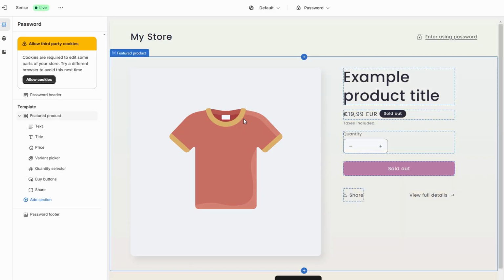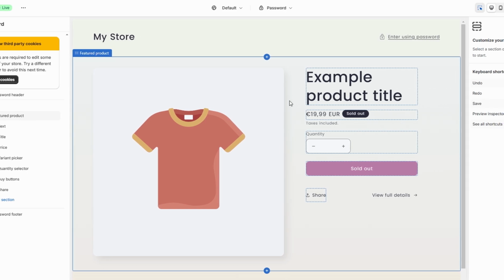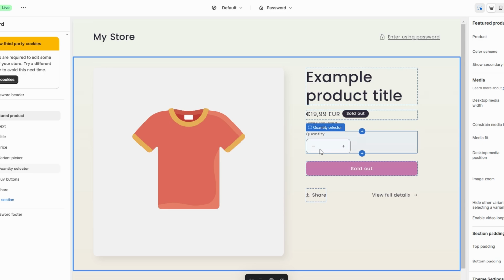This editor allows you to make changes to the layout and appearance of your website. Once inside the editor, select the product template. The product template is the layout used specifically for individual product pages. You'll want to find the area where you want to show your custom metafield. Whether it's directly below the product title, in the description area, or within a separate section dedicated to extra product details.